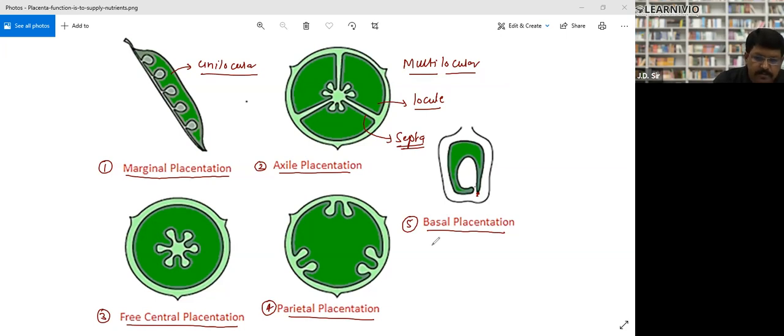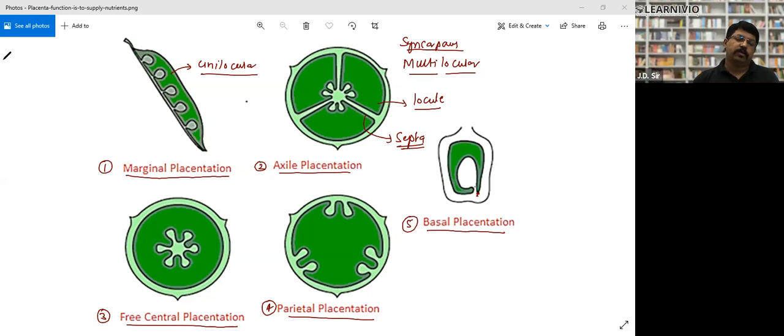Next. Axial placentation. It occurs in syncarpous pistil. Spelling? Syncarpous. We discussed just a few seconds before. Syncarpous means more than 2 ovaries fuse, right?